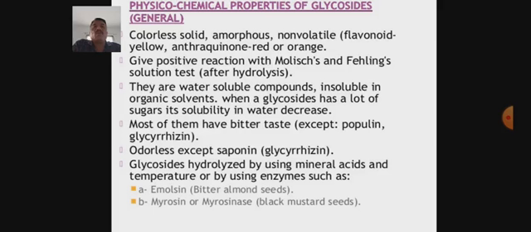Another example of enzyme hydrolysis is myrosinase. Black mustard seeds contain the glycoside sinigrin. The glycoside sinigrin is hydrolyzed by the enzyme myrosinase, which is found in the black mustard seed itself, and converted into glycon and aglycon moiety.